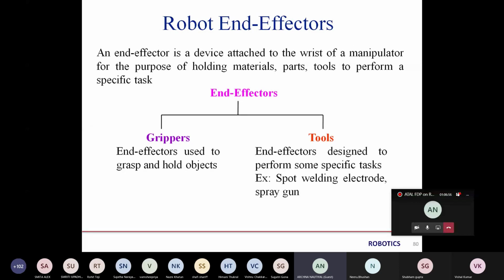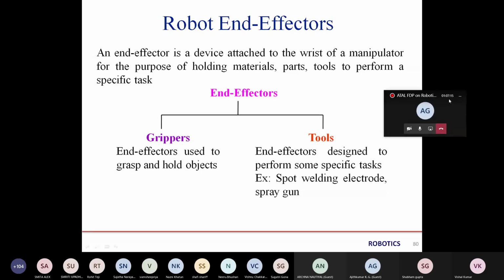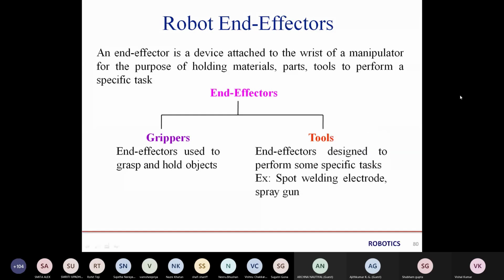Sir, can you move that small window which says the title, etc., to the right side? It is coming in front of the slides. Towards the side, sir. Okay, fine, sir. Is there any doubts? Any other doubts?